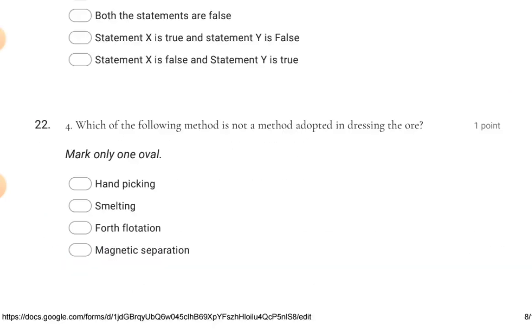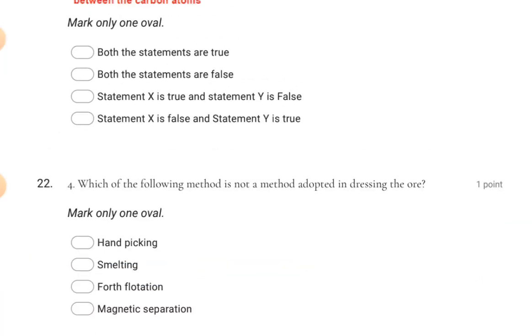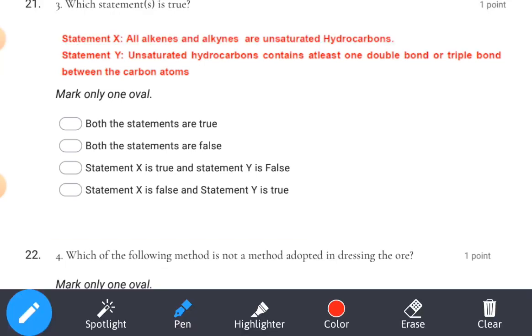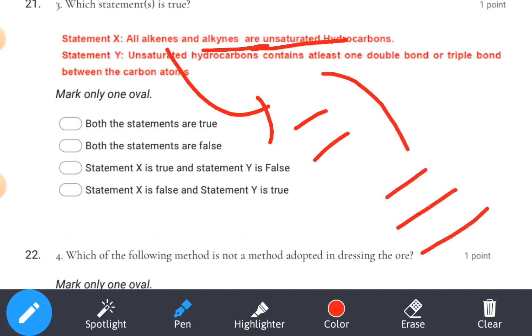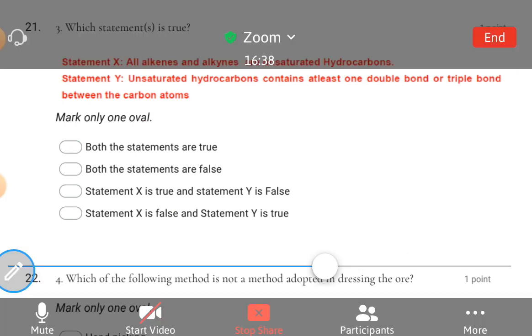Now 21st question. Alkenes and alkynes are unsaturated. Yes, alkenes mean double bond, alkynes mean triple bond, so those are unsaturated. That is correct. Unsaturated hydrocarbon contains at least one double bond or triple bond. That is also correct. So statement X and statement Y are both true.